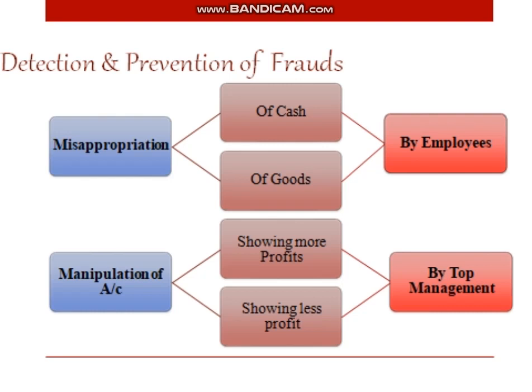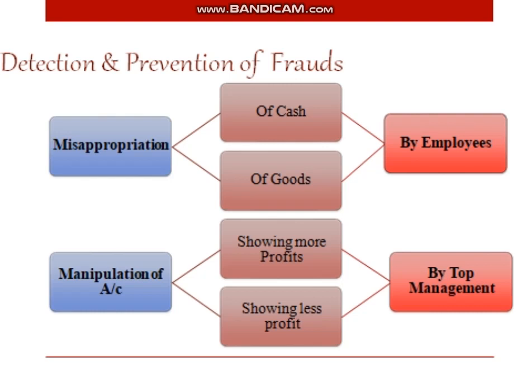The next one is fraudulent manipulation of accounts. It is shown in two ways, that is showing more profit and showing less profit. In order to attract more investors to a particular business organization, or to have a book building effect, they will show more profits in their books of account than actual. That is a kind of manipulation of accounts. Another is showing less profit.